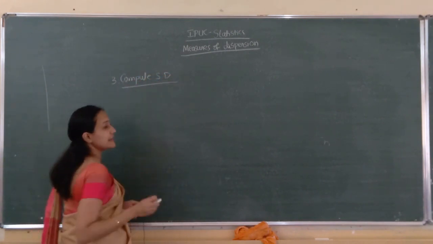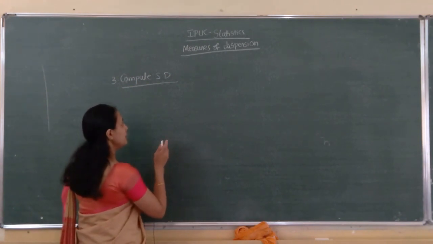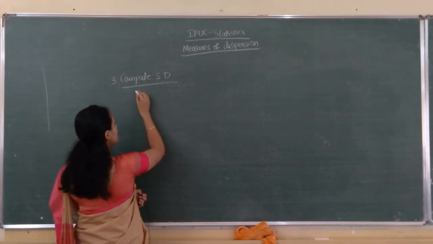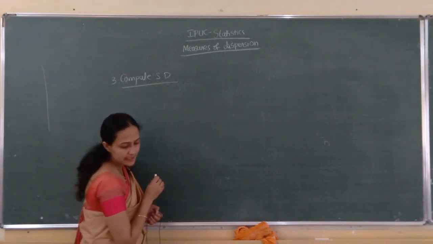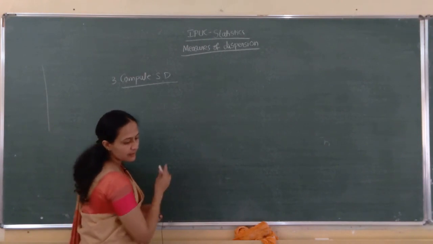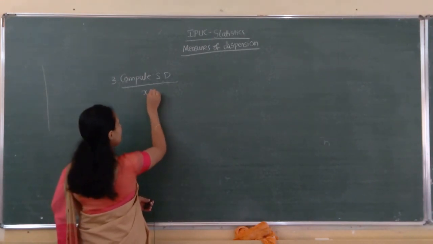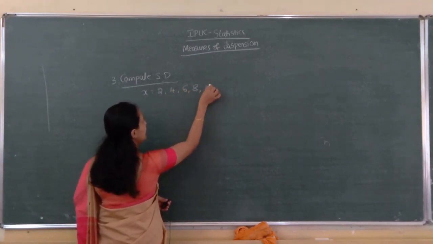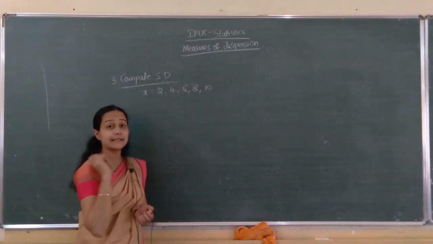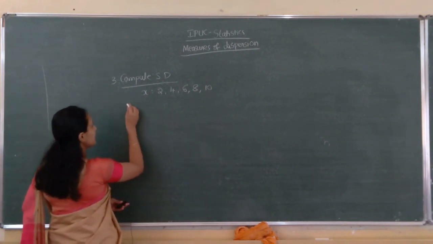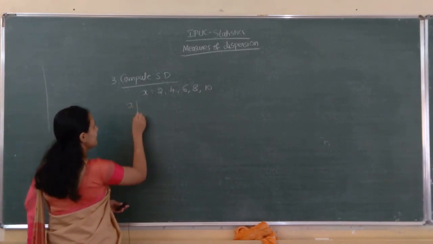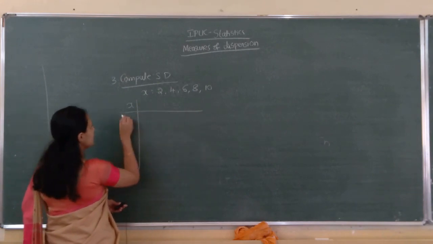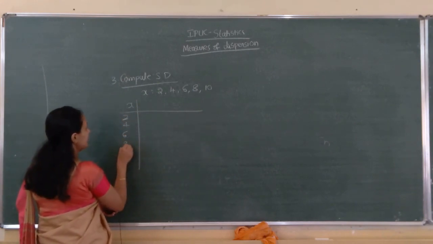Compute standard deviation in the case of raw data. See, x given 2, 4, 6, 8, 10. So deviation method means third method. First, x itself: 2, 4, 6, 8, 10.